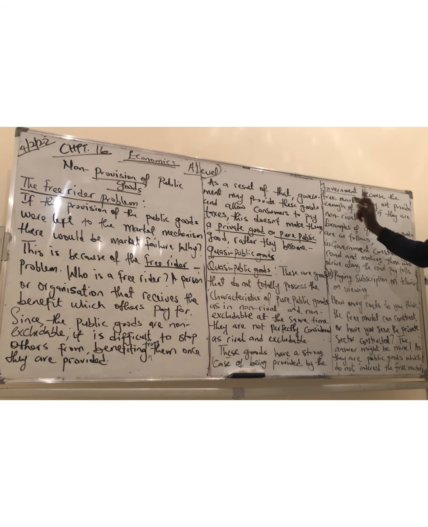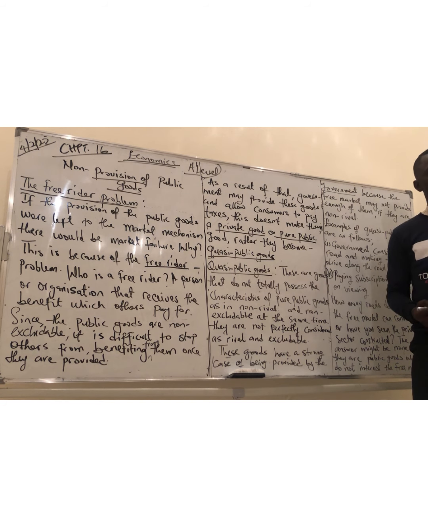Because the free market may not provide enough of them if they are non-rival. The free market only provides goods and services that are rival, because that is the only way they could charge higher prices and maximize profit. So if these goods are left in the hands of the free market, they will not provide enough, so that they can become scarce and increase the prices. So it is very important that government provides these quasi-goods.